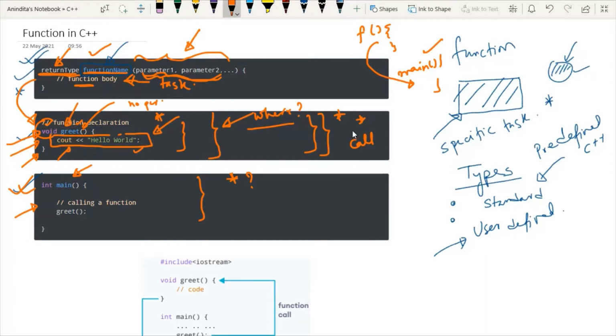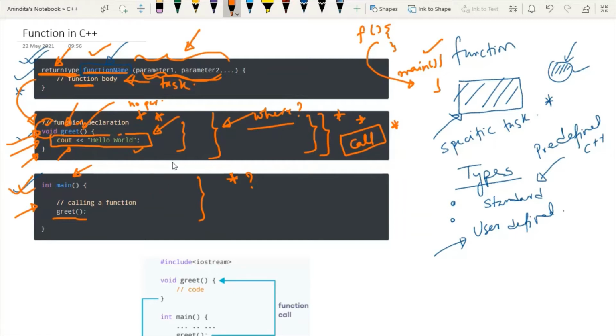Here you have to understand one point: where should I call this function? After defining the function, we need to call the function. This is the rule that we have to understand. Each and every function which is defined by the user must be called inside a function.